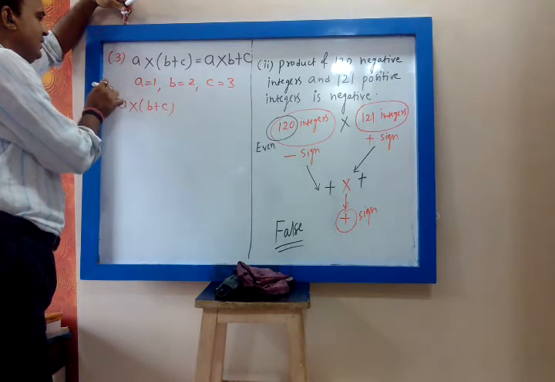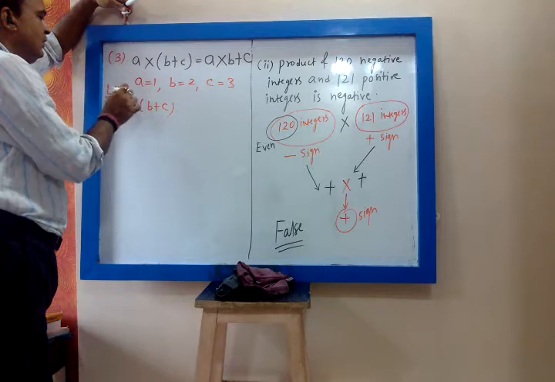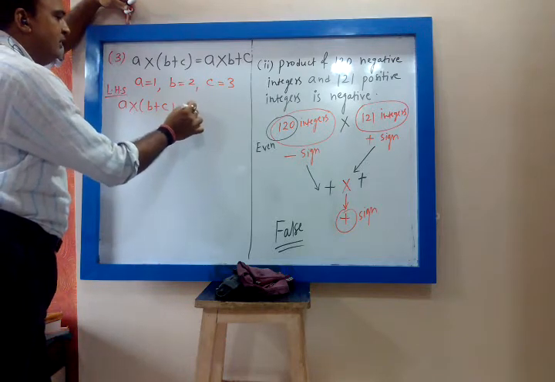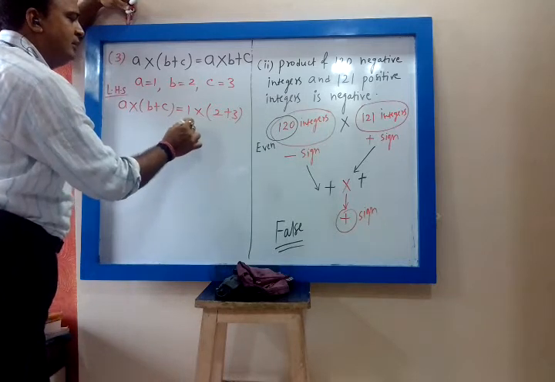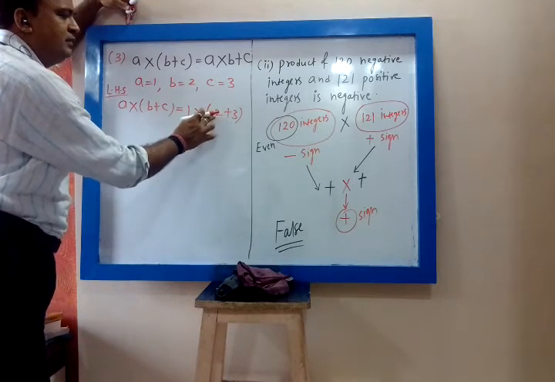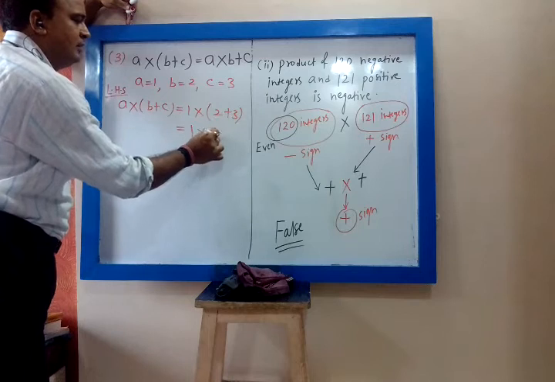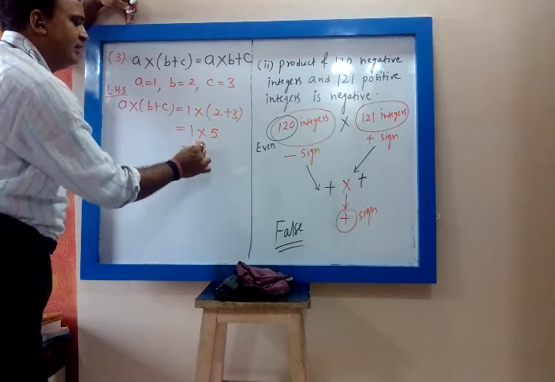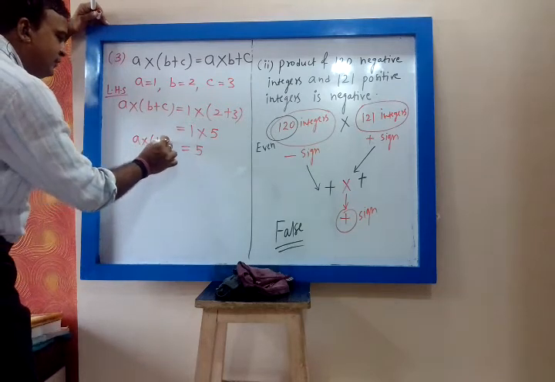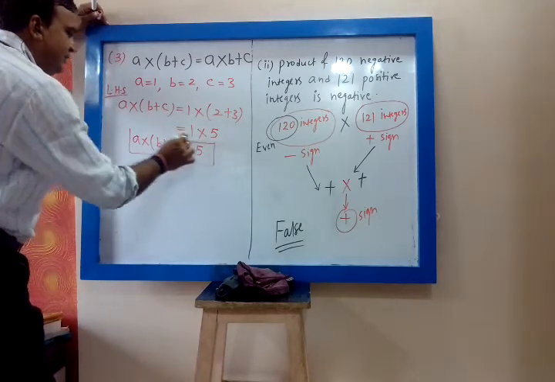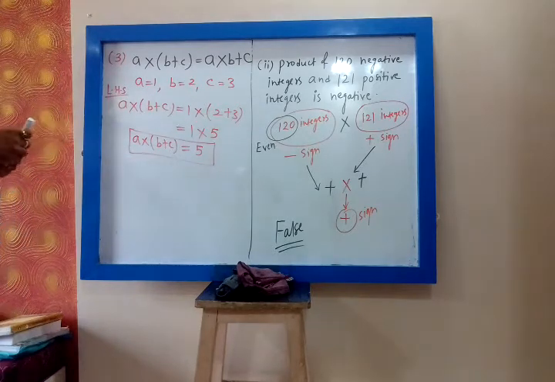This is my left hand side. A is 1 into (B plus C), 2 plus 3, just put the values. So that is 1 into (2 plus 3). First we have to simplify the bracket. 2 plus 3 is 5. What is 1 into 5? 5. So the value of A into (B plus C) is 5. Correct?